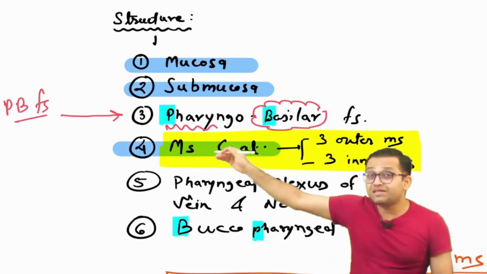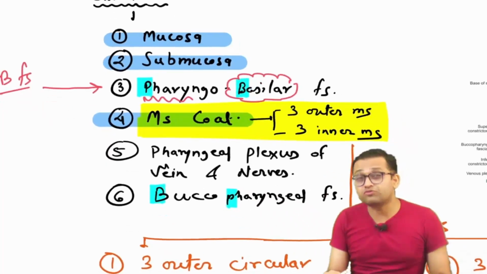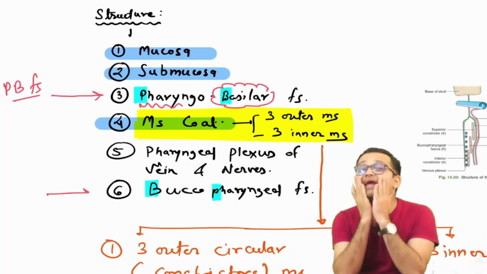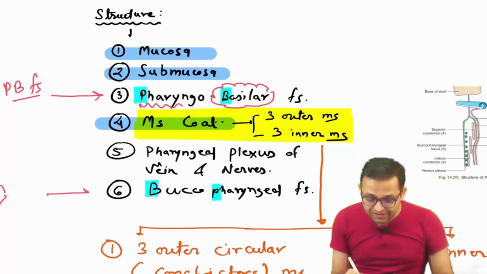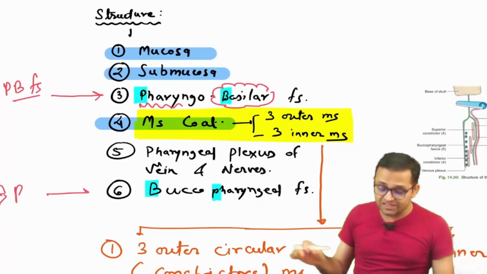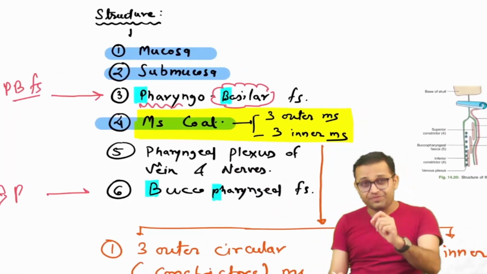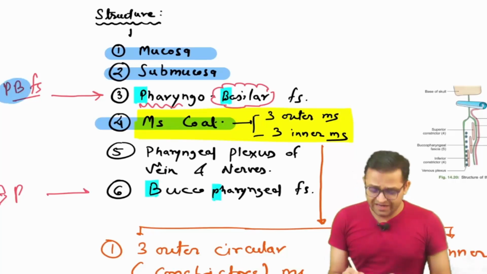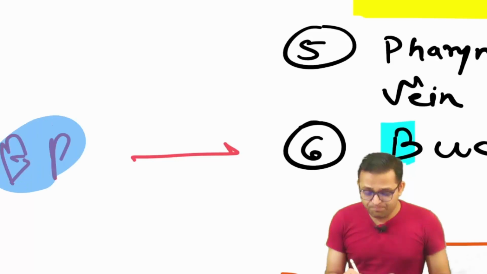And then there is a muscle layer. Outside the muscle layer, the outermost layer, there is one more fascia. Yes, it is related with the buccal cavity, so bucco, and it is related with the pharynx, so pharyngeal: buccopharyngeal fascia. Yes, sir, it is our buccopharyngeal fascia. So remember, this is your PB fascia, and here is your BP fascia.